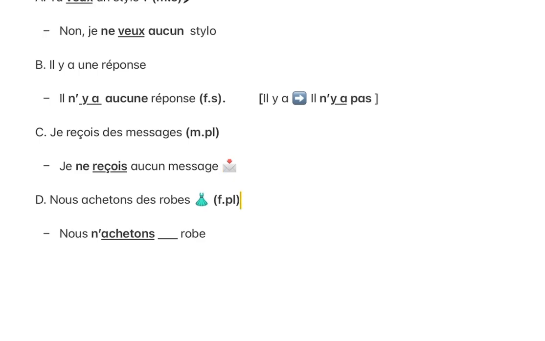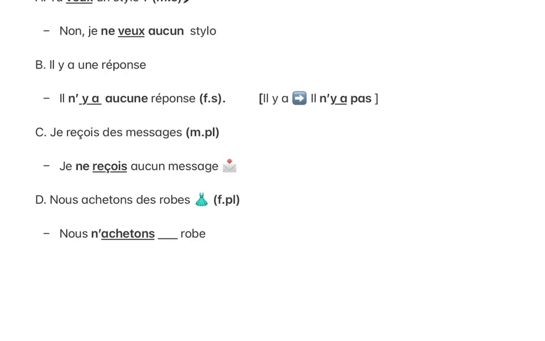And moving on to the last sentence, nous achetons des robes. We buy some dresses. Nous n'achetons aucune robe. So we have an apostrophe before the conjugated verb. Seeing that the conjugated verb begins with a vowel, that's why we are using an apostrophe. And we need to choose from aucun or aucune.